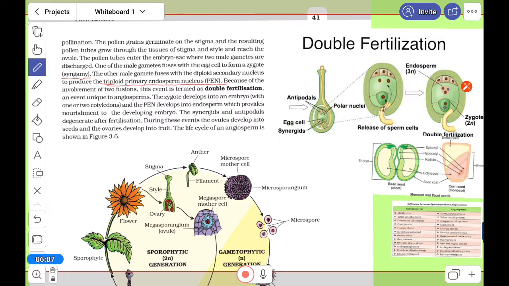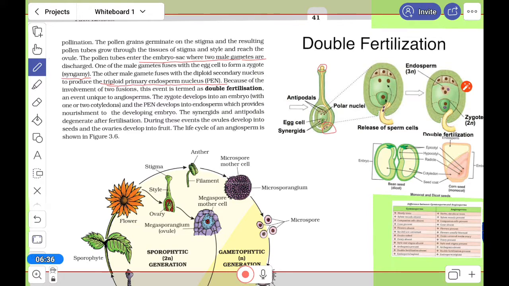So just know that the pollen tube will enter the embryo sac with two male gametes. Here the pollen will germinate and form the pollen tube. In the pollen tube, when it enters, the male gamete divides into two. That you know. So here you can see that there are two gametes.